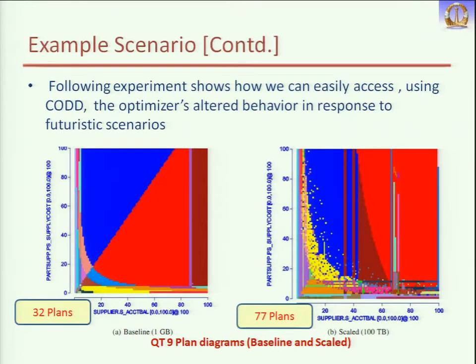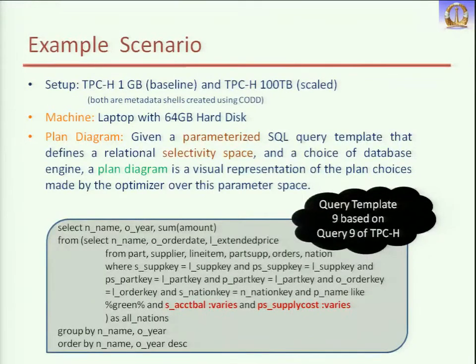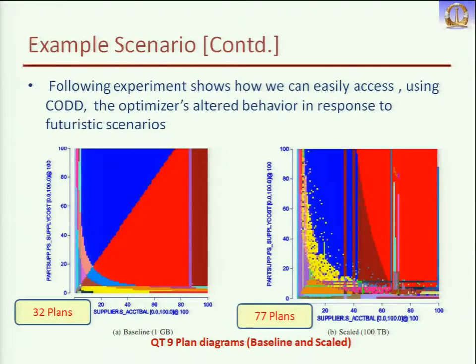These are the axes. Here we have account balance and supply cost. This axis represents your account balance and this axis represents your supply cost. Suppose there are 100 records, then it shows from 0 to 100, which means percent. Suppose there are 10 to the power 15 records, so this is 20%. If our selectivity is 20%, then 40%, this way we are increasing, and each color represents one plan. I had shown you one query execution plan. Here we had 32 plans for 1 GB. When we move to 100 TB, the number of plans became 77.